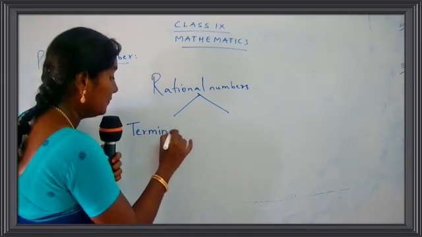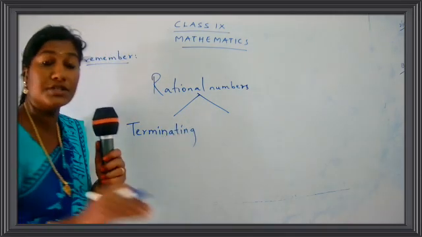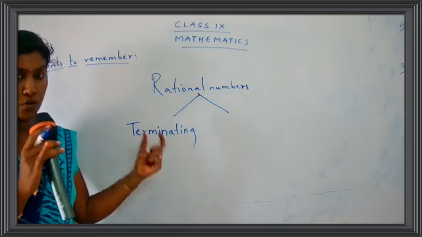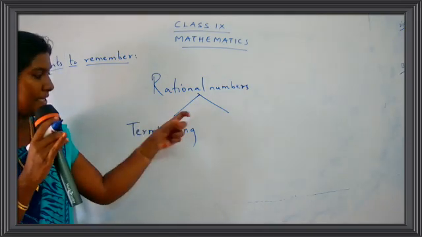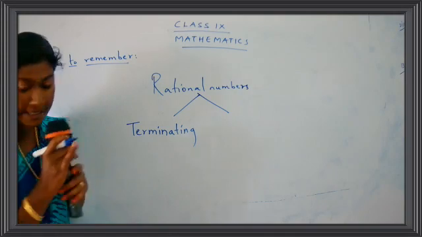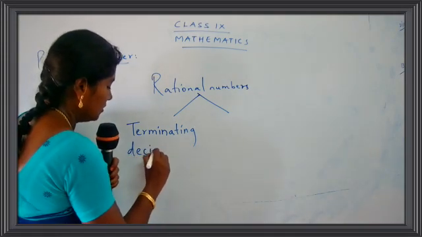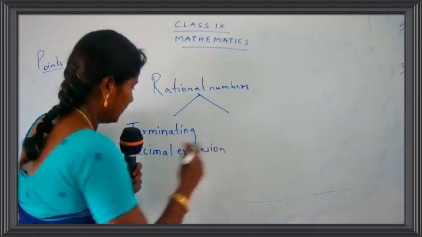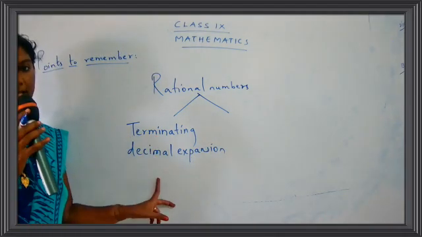Now what do you mean by terminating, children? Terminating means stop. You can finish over there. So one way is to express in the form of a terminating decimal expansion.